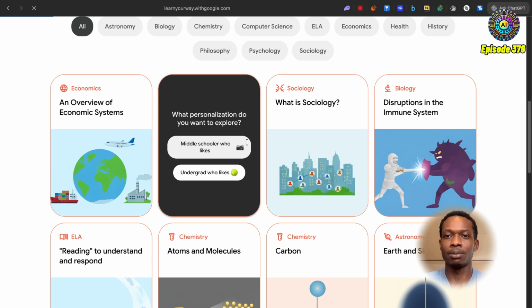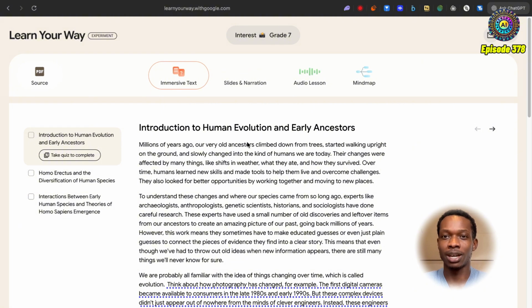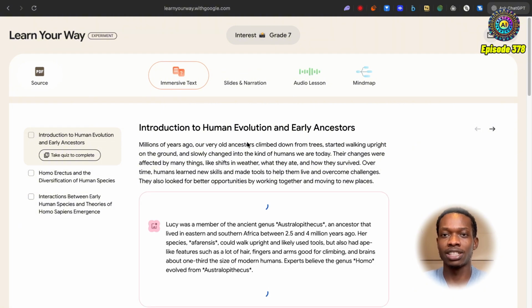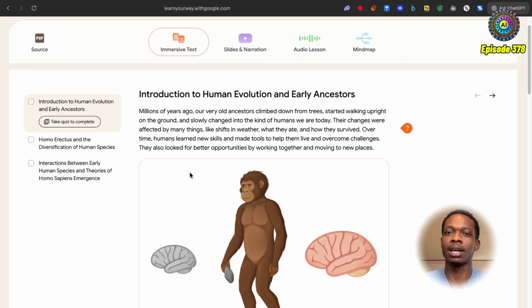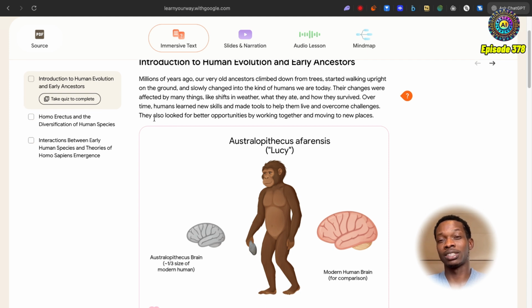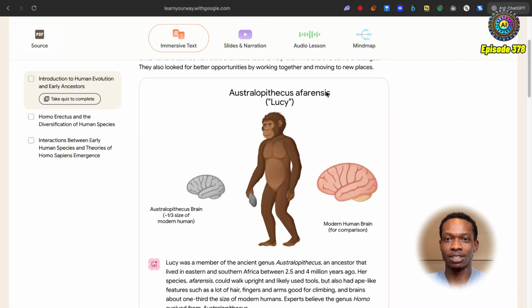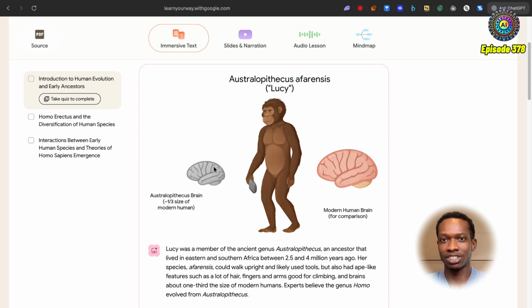Now, the great thing about this platform is all you have to do is essentially upload documents and it will explain things to you based on any sort of activities or hobbies that you've selected that you like. So let's say, for example, we're talking about evolution for someone who likes photography. So millions of years ago, our very old ancestors climbed down from trees, started walking upright on the ground. Okay, so we can see here that it's saying they looked for better opportunities by working together and moving to new places, something that's certainly very true about the human species even till today.